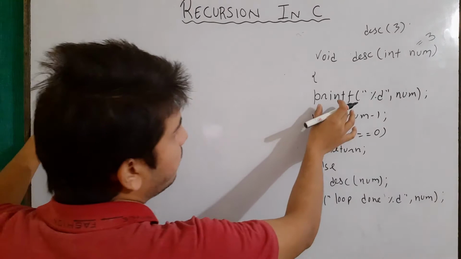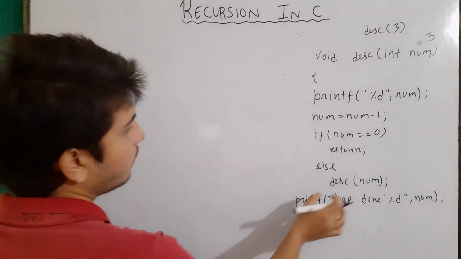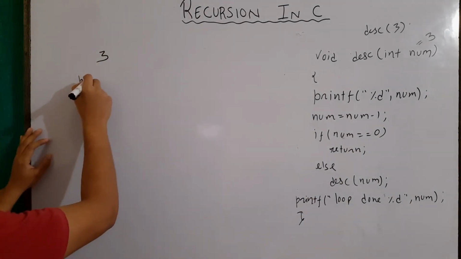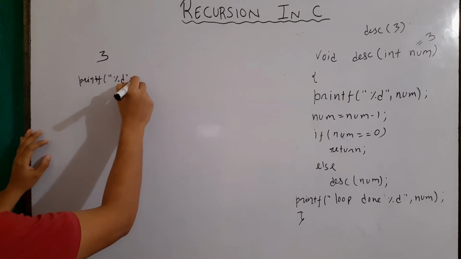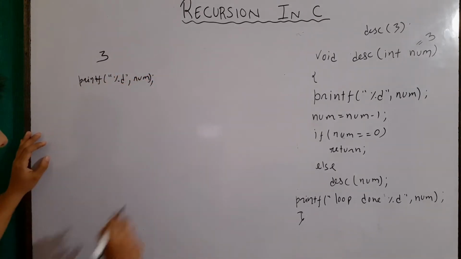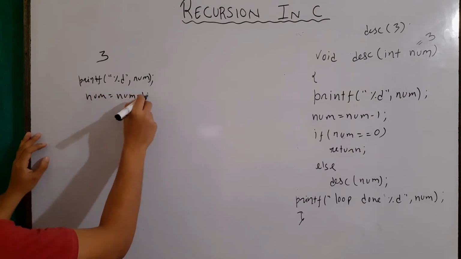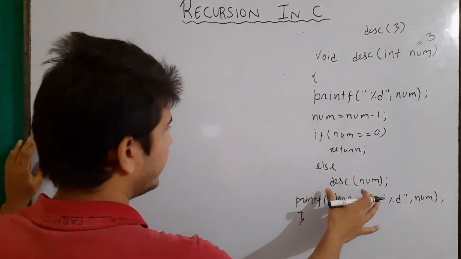Then what are the statements which are executing before calling the same function? Here the statements are printf("%d", num), and then num = num - 1, and then if num == 0 then return, else desc.